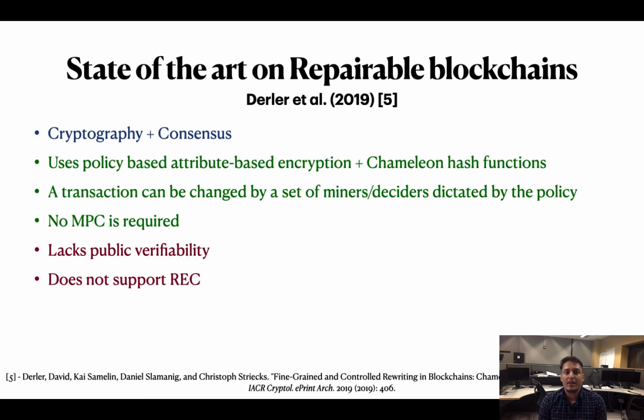Derler et al. in 2019 proposed a solution using policy-based attribute-based encryption and Chameleon hash functions. A transaction can be changed by a set of miners as per the policy. In this technique, no large-scale MPC among the miners is required. This protocol lacks public verifiability. It also requires modifications to how the Merkle roots are computed in the blocks. Hence, it does not guarantee REC.